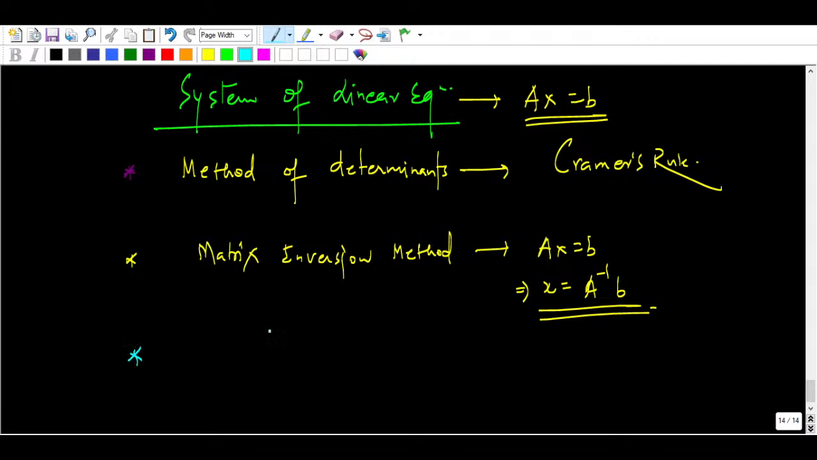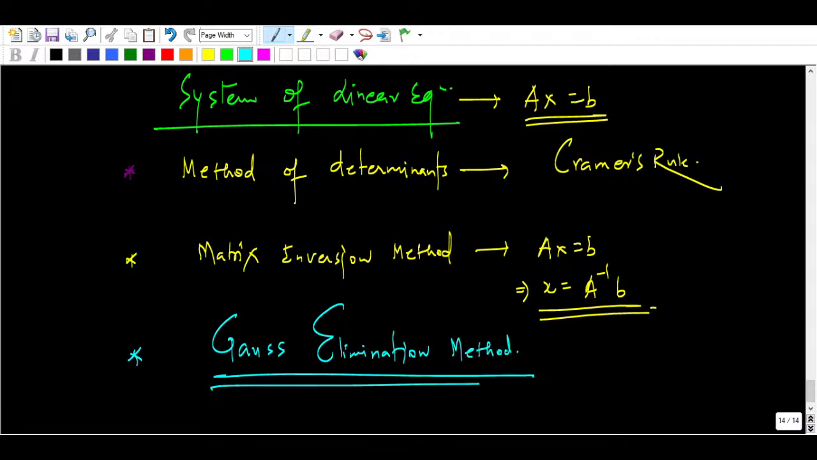And the third method, which is my favorite method and your favorite method, which you know already, the Gauss elimination method. तो जो गेट एग्जाम में हेल्प करेगा, so I am going to put a star here, and Gauss elimination method is very very important.